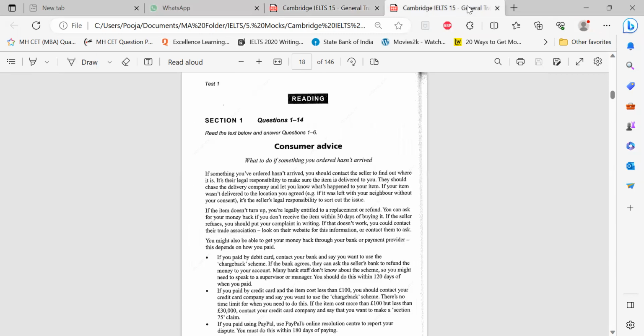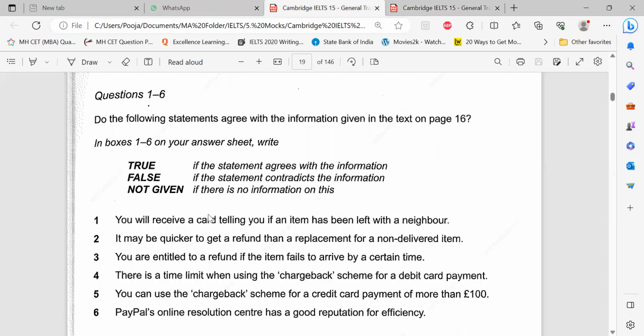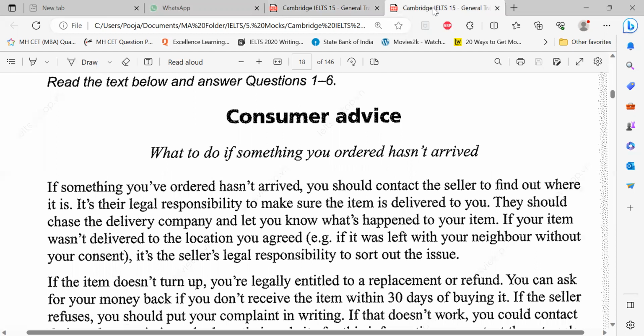Okay, let's go here. Now tell me, the keywords in this would be card, item, neighbor, because you receive, left, and all these words may not be visible. Okay, find out in the first para. Now don't randomly search. There are many people who search like this. So your eyes should not move like this. Your eyes can move like this, or the second way is to keep it in the center. Left, right, left, right, left, right.